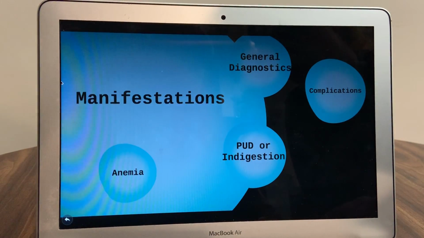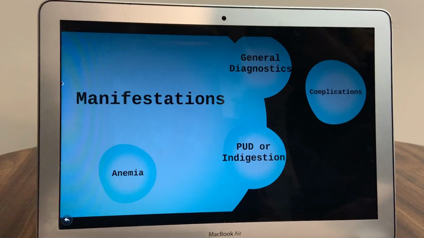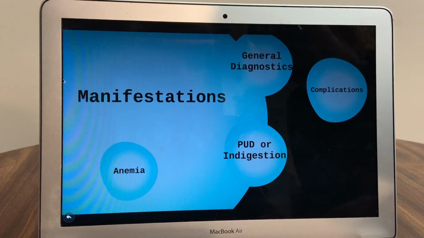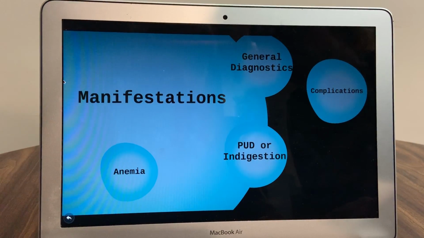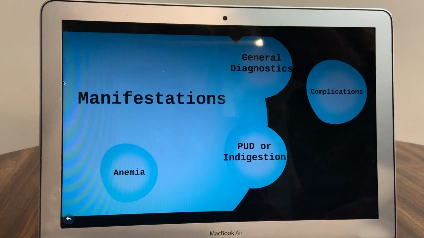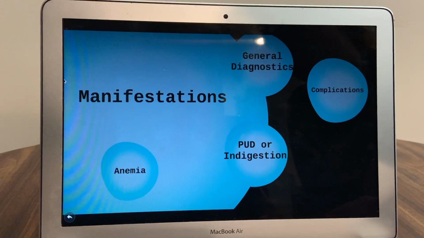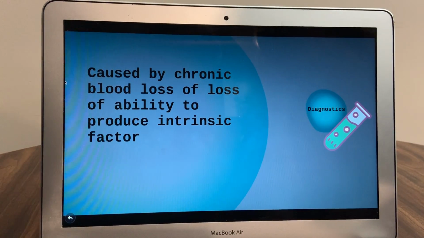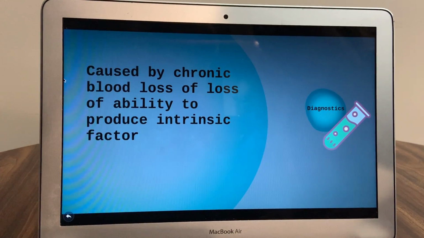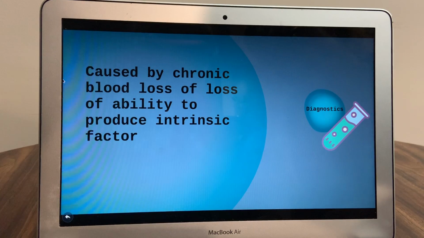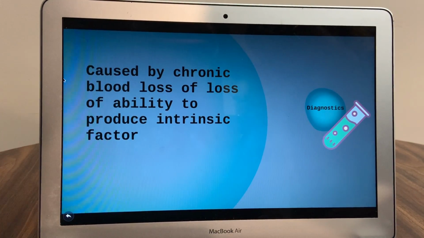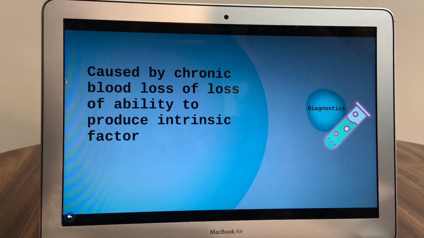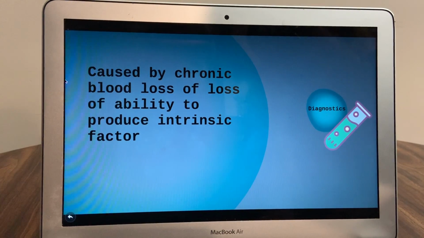Manifestations occur late in this disease when metastasis has occurred. Tumors can invade surrounding tissue and go undetected for an extended period of time. The most common manifestation is anemia, followed by symptoms identical to peptic ulcer disease or indigestion. Anemia can be caused by chronic blood loss from the tumor eroding through the stomach mucosa. Pernicious anemia can be caused by the destruction of stomach lining, causing loss of intrinsic factor. A person may present with pale skin and complaints of weakness, dizziness, fatigue, and in some cases, shortness of breath.